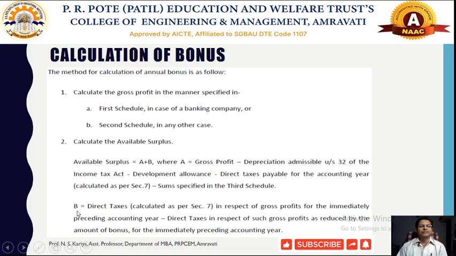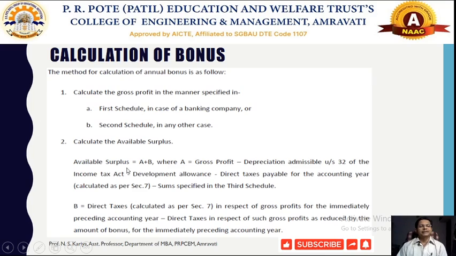Similarly, the value of B will be calculated, and it is equal to direct taxes calculated as per section 7 in respect of the gross profit for the immediately preceding accounting year, minus direct taxes in respect of gross profit as reduced by the amount of bonus for the immediately preceding accounting year. In this way these two values will be calculated, and when we make the sum of A plus B, we will get the available surplus.